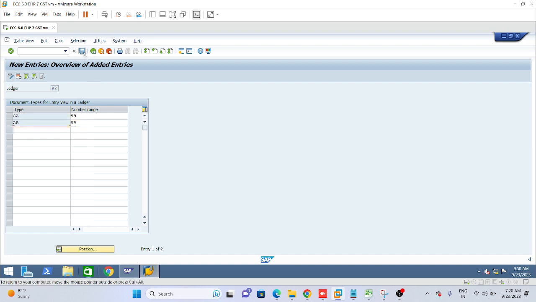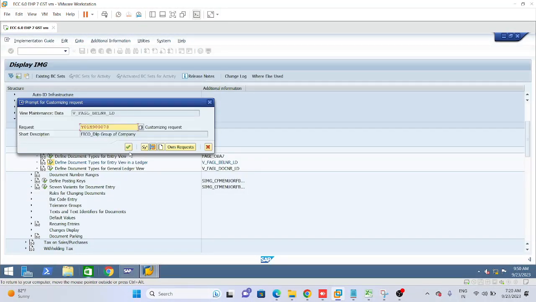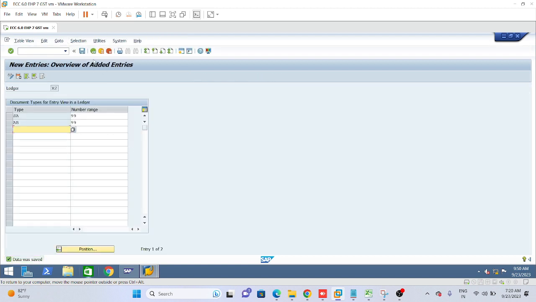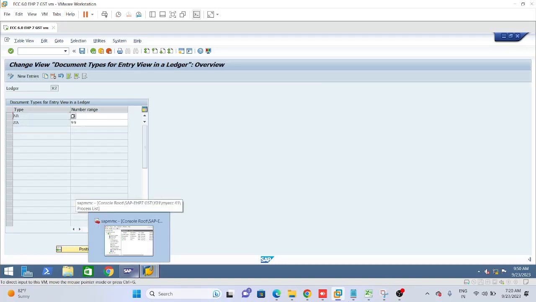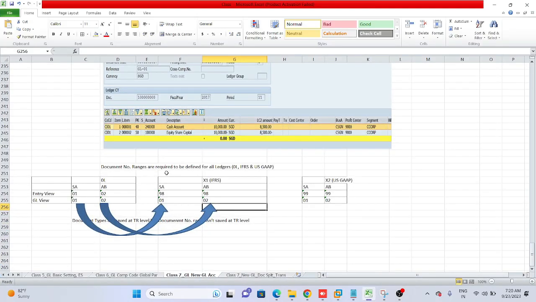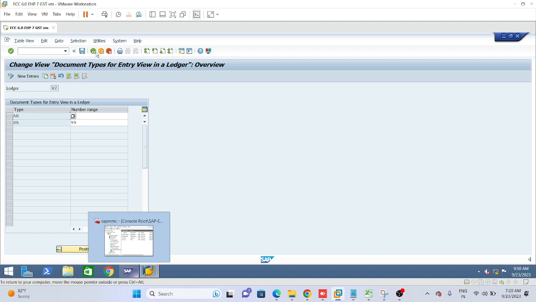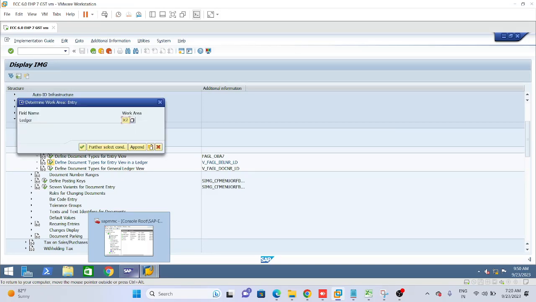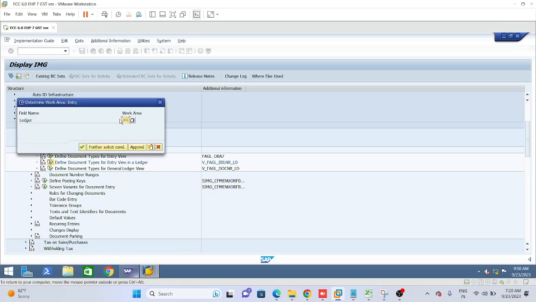Now save it. For 0L it is already defined, as standard SAP has given it. We need not take care of anything for 0L. We are only doing it for IFRS and for US GAAP. I can show you guys, just a minute. If I come here to 0L, enter.